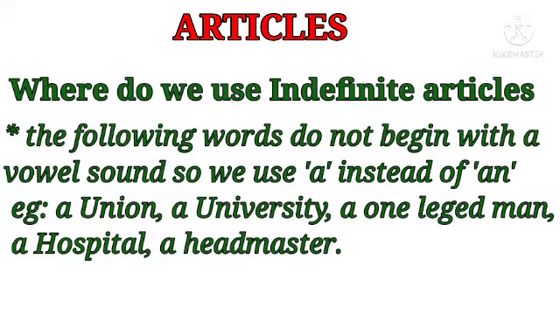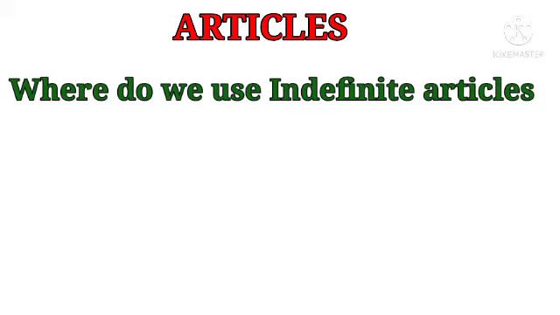So we write a instead of an. So: a union, a university, a one-legged man, a hospital. Here in hospital, H is not silent, so we write a hospital, a headmaster.